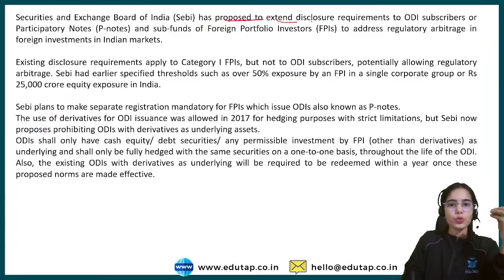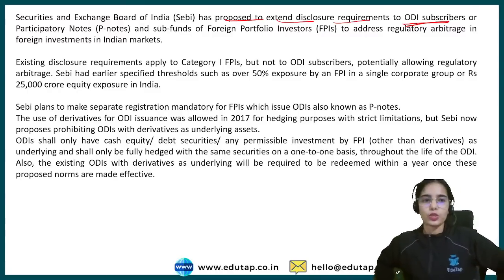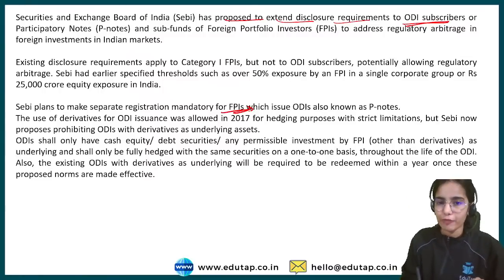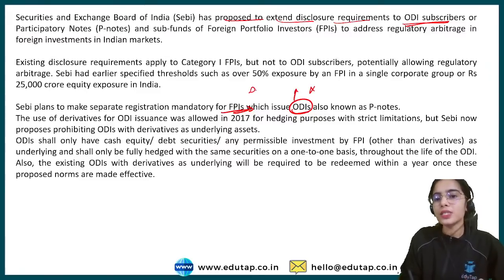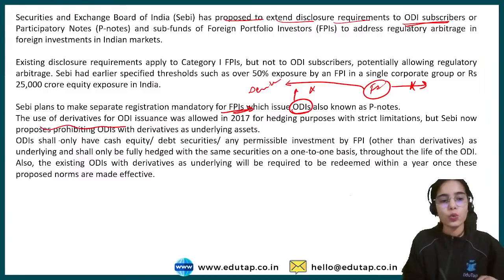So SEBI has proposed to extend the disclosure requirements to ODI subscribers who are purchasing the ODIs. Their information should go to SEBI also. So now it has been said that SEBI plans to make the separate registration mandatory for FPIs who are issuing the ODIs, and the ODIs cannot be released against the derivatives. That means the foreign investors that are not registered with SEBI should not have access to derivatives even through the ODIs. So the use of derivatives should not be allowed for the ODIs. ODI shall only have the cash, equity, debt, securities and such.